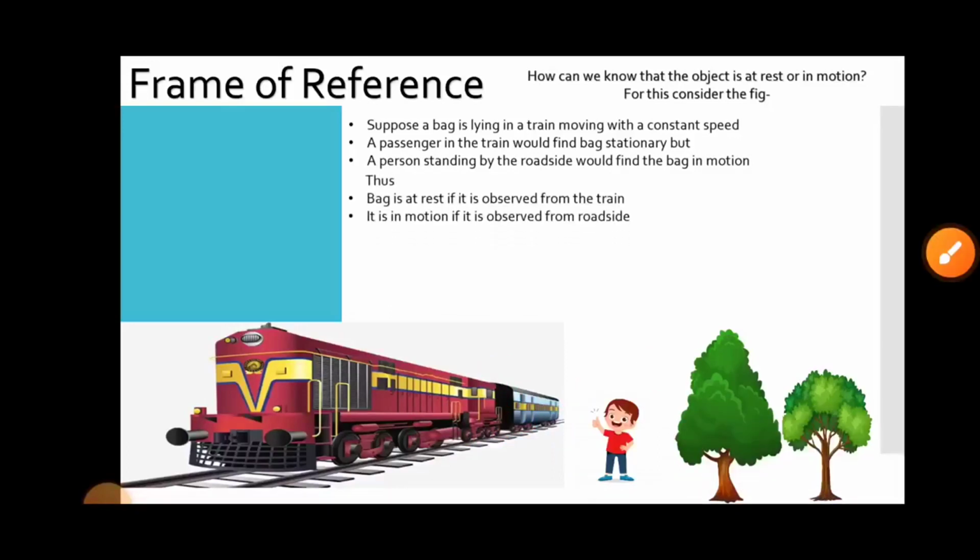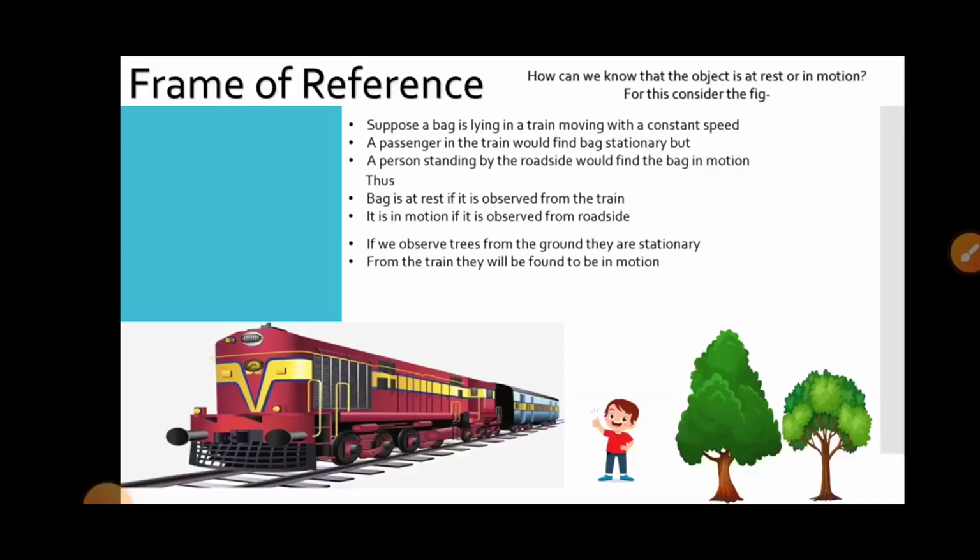Thus, the bag is at rest if observed from the train. It is in motion if it is observed from the roadside. So, do you understand what I mean? Similarly, if we observe trees from the ground, they are stationary. From the train, they will be found in motion. So, motion is a relative concept.